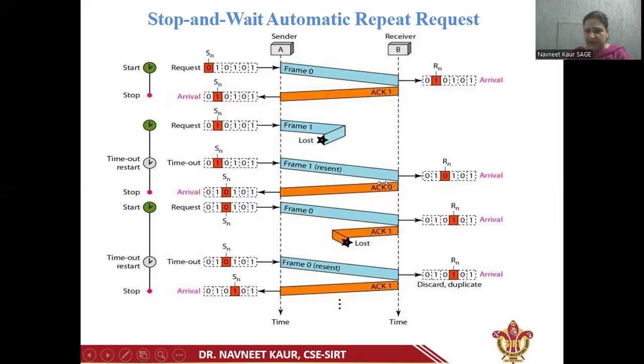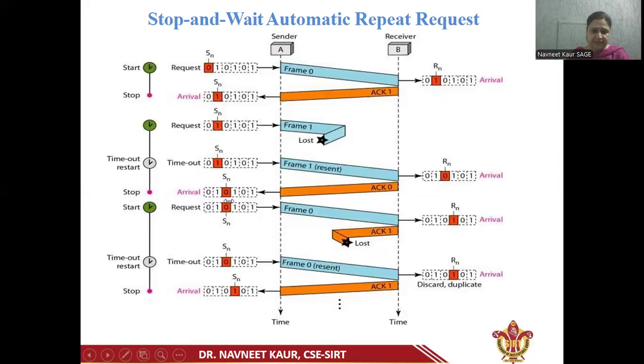Now, when frame 1 is received by the receiver, the receiver acknowledges this frame 1, and the acknowledgement frame includes the sequence number 0. That means the next frame expected by the receiver is frame number 0. So here we can see Rn is incremented from 1 to 0. Now this acknowledgement number 0 is received by the sender and the transmission is completed, and Sn will be incremented to 0. That means the transmission of frame 1 is completed.